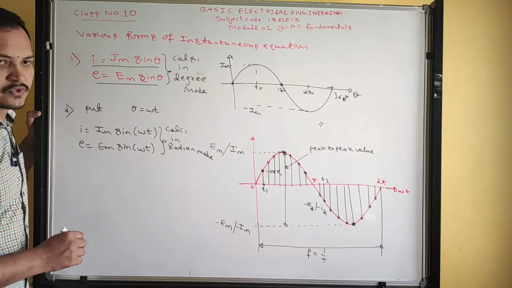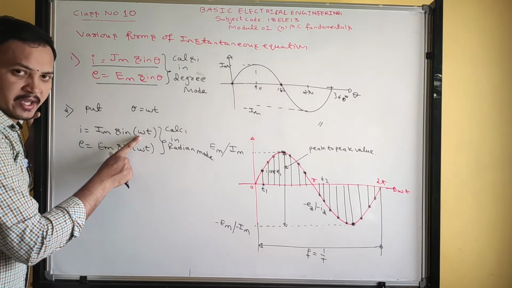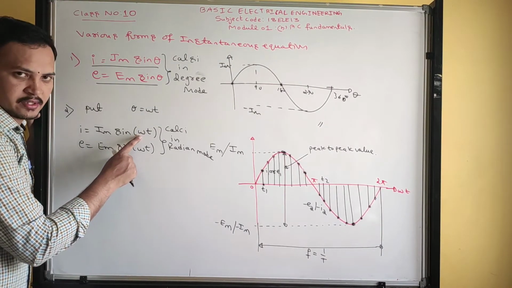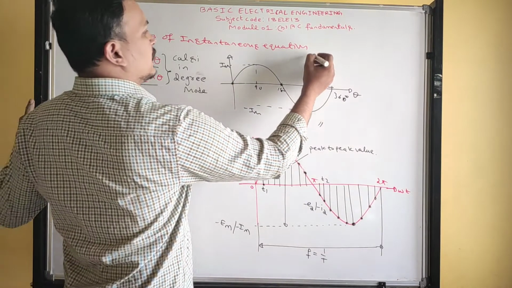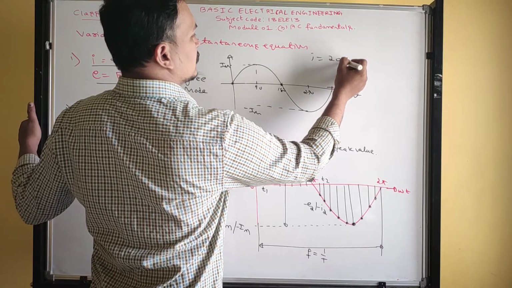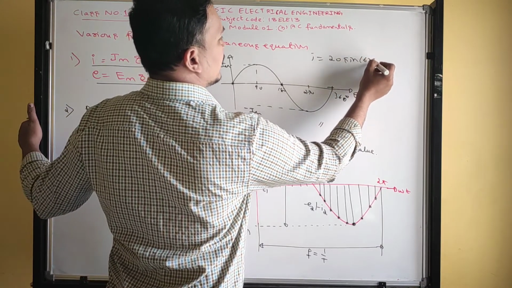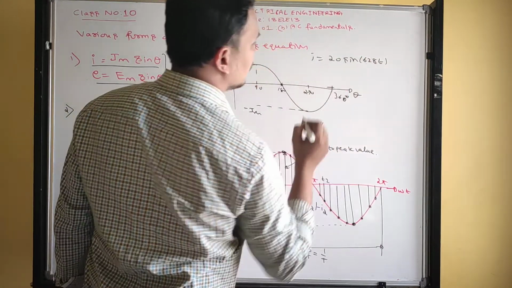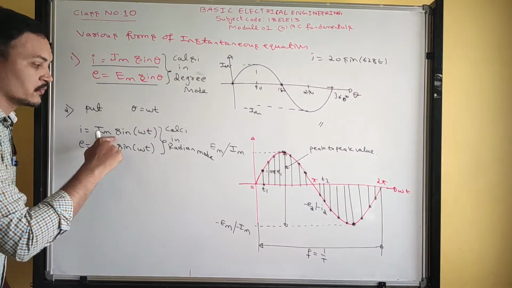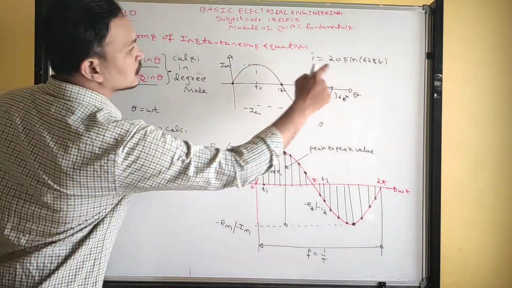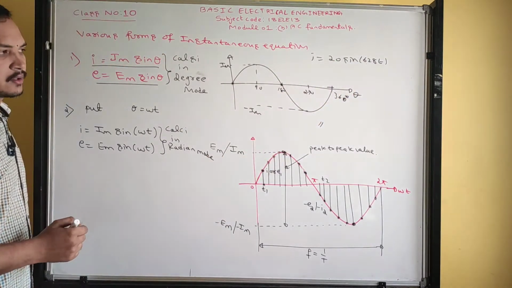Okay, don't get confused whenever omega is there. Angular frequency. In problems, they will give like this: i is equal to 20 sin 628t. Something with the t is there, means that is in this form. Omega, what is omega value? 628. Okay, got it?